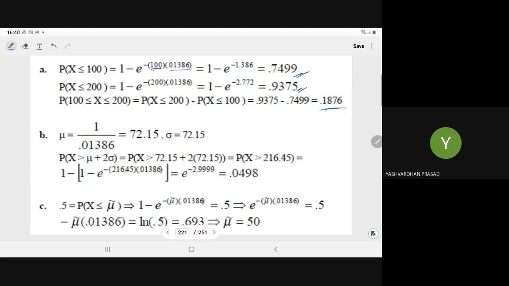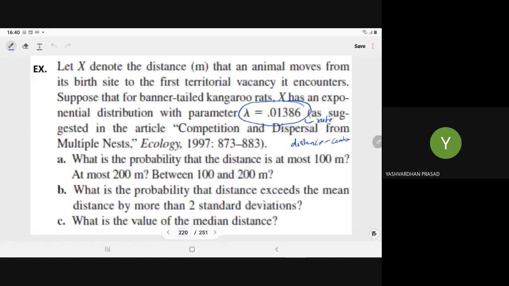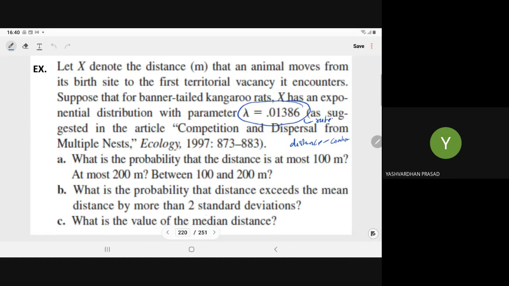Then, in the B part, what is the probability that the distance exceeds the mean distance by more than 2 standard deviations? Means x exceeds the mean by 2 standard deviations. That we have to determine. Find the probability that the distance exceeds the mean by 2 standard deviations.